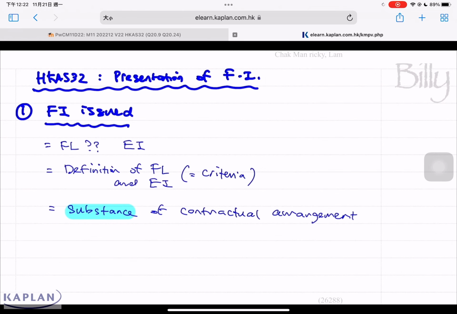In AS 32, when we issue a financial instrument, whether this instrument is a liability or equity, we have to consider the criteria. We have to fall back on the definition of financial liability. Generally, we call it an equity instrument if it's not a financial liability. We have to consider the substance of the arrangement rather than the legal form.